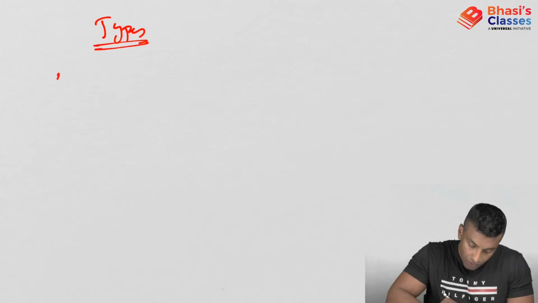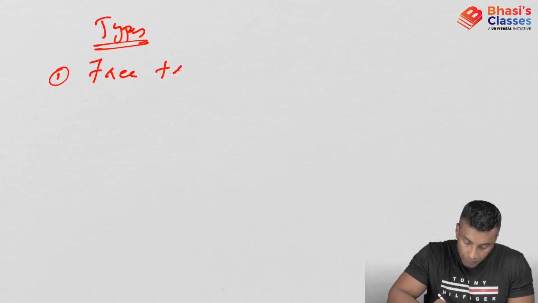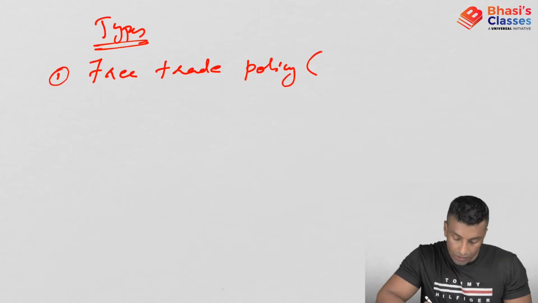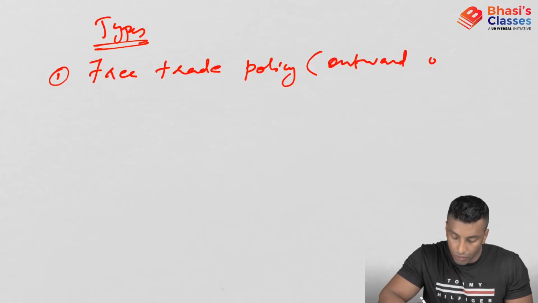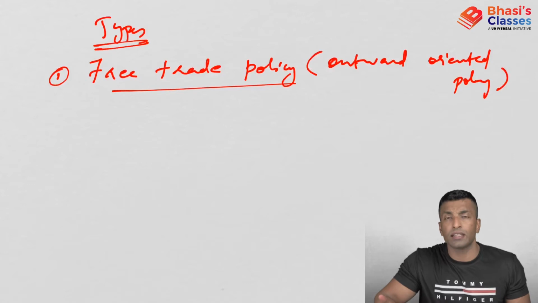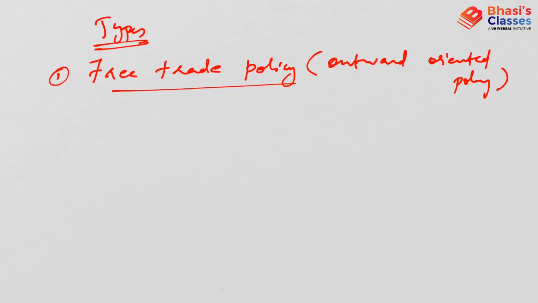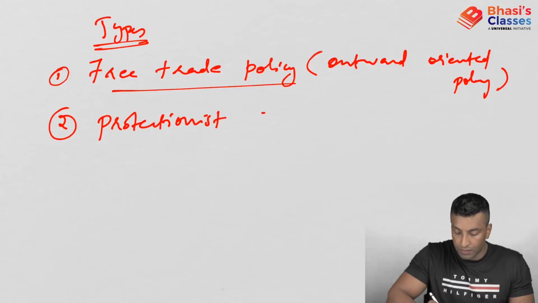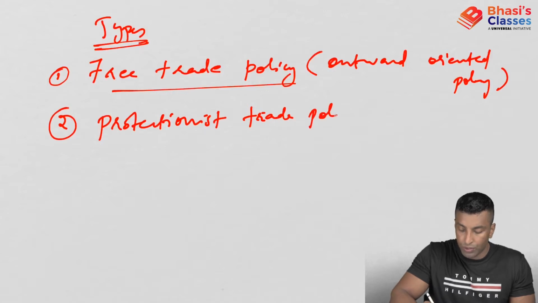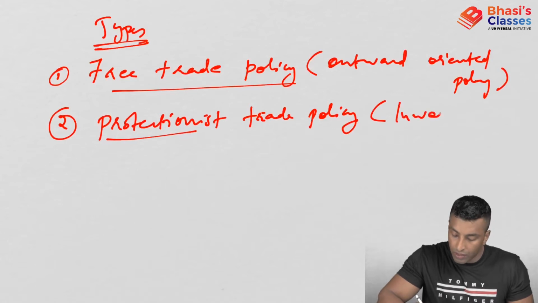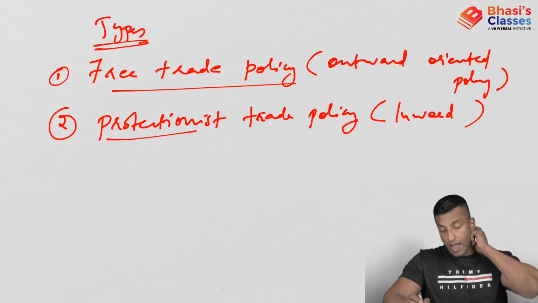Types of trade policies. There are 2 types. One, free trade policy. It is also known as outward oriented policy. In free trade policy, there are very few restrictions on trade. The second one is protectionist trade policy. Here more restrictions will be there, and this is what we call inward oriented policy. So: free trade policy and protectionist trade policy.